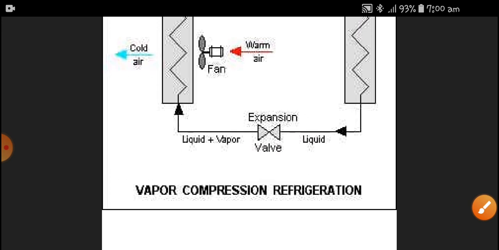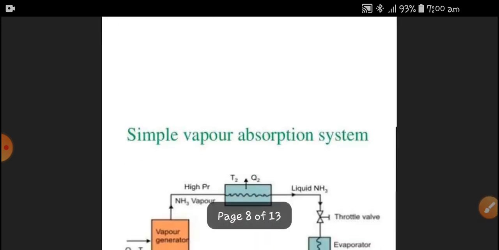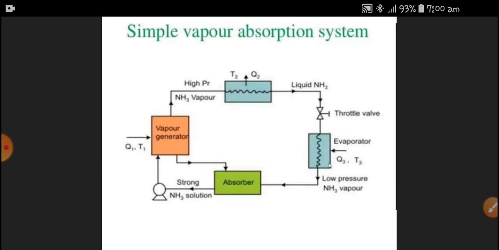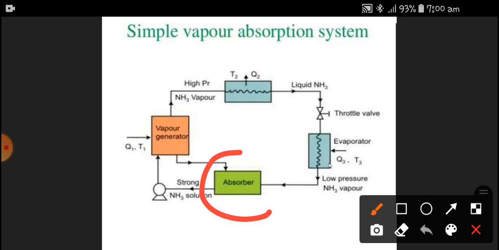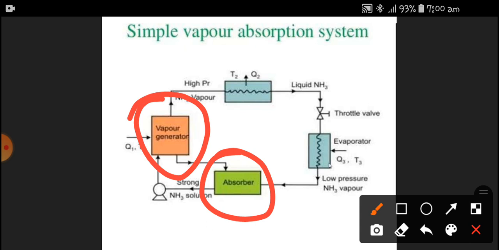This is the typical example of a vapor compression system, and this is the typical flowchart of the vapor absorption system. In the vapor absorption system, the main components are the absorber and the vapor generator. Here there is no compressor at all. In the vapor absorption system there is no compressor, and the COP of the absorption system is a bit lesser than that of the vapor compression cycle.